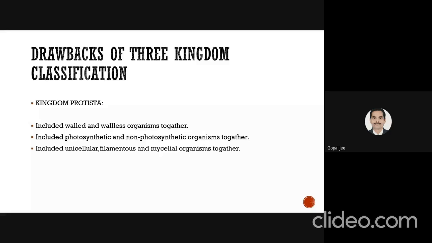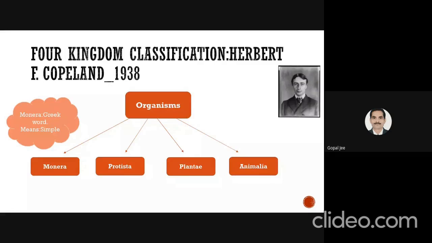After him, the four kingdom classification system was given by Herbert F. Copeland in 1938. He introduced a new kingdom named Monera. Monera is a Greek word which means simplest. So the kingdoms provided by Herbert were Monera, Protista, Plantae, and Animalia. It also had a drawback: it was still keeping fungi in kingdom Plantae. As we know, fungi are heterotrophs, so we cannot include them in the plant kingdom.